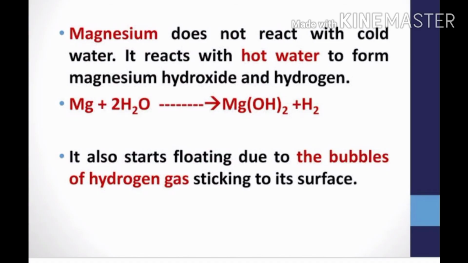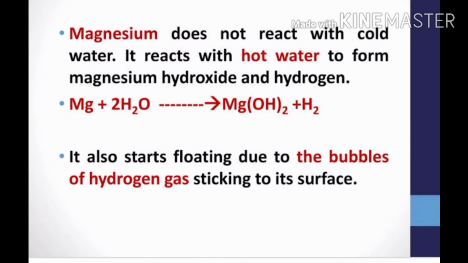Now let us see another metal, magnesium, how it reacts with the water. Magnesium is a metal which does not react with cold water. It needs certain energy to react and to form the compound. So it will react with the hot water and will form magnesium hydroxide and hydrogen.